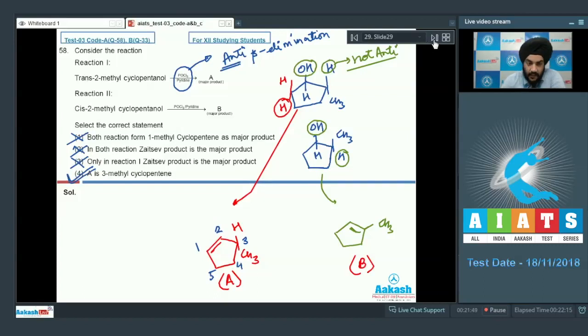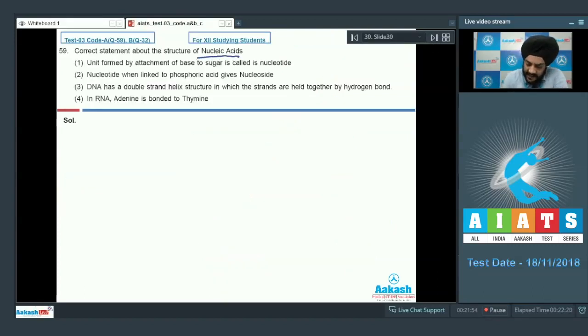Let us look at question number 59 now. Consider the statement about the structure of nucleic acids. The unit formed by the attachment of base to sugar is called as nucleotide. This is incorrect, students. This is called as a nucleoside. Looking at the second option, nucleotide when linked with phosphoric acid gives nucleoside. The examiner seems to have reversed these species. The nucleoside, when it is linked to phosphoric acid, forms a phosphodiester, which is called as nucleotide. So the nucleoside and the nucleotide's positions have been interchanged. So statement 2 is also incorrect.